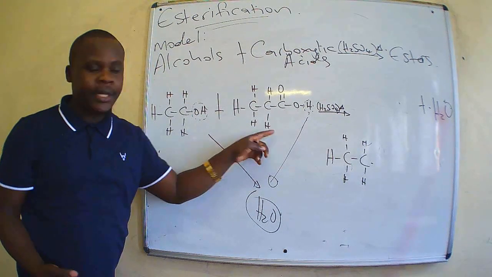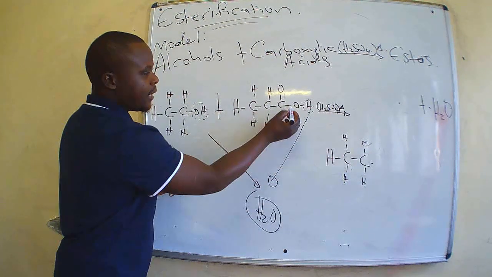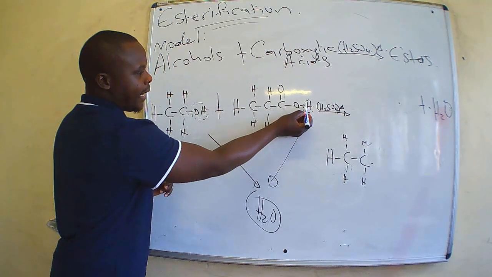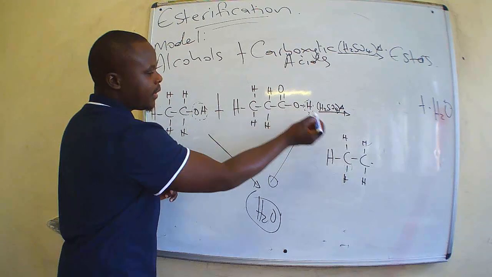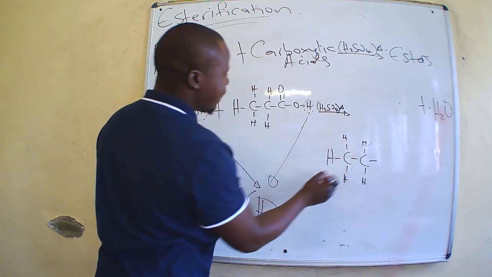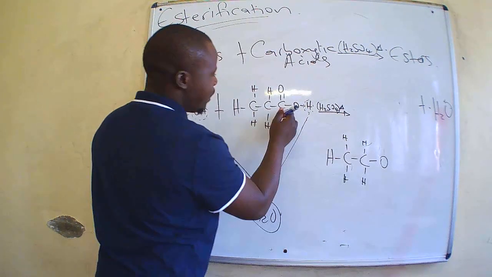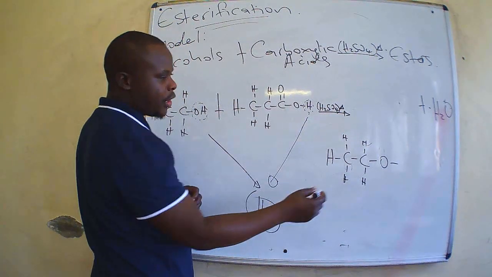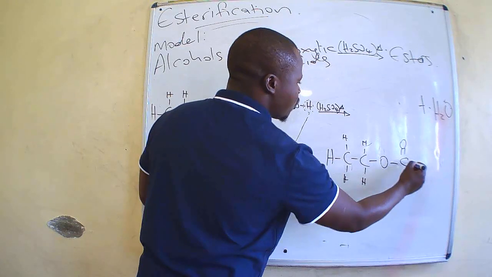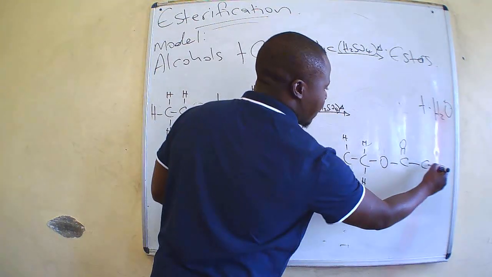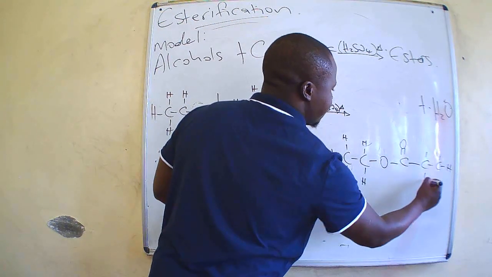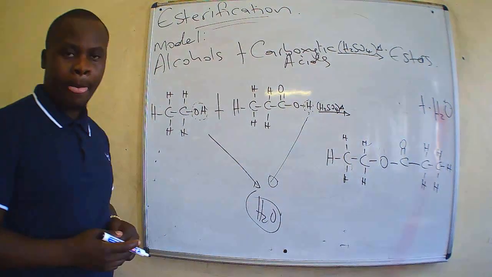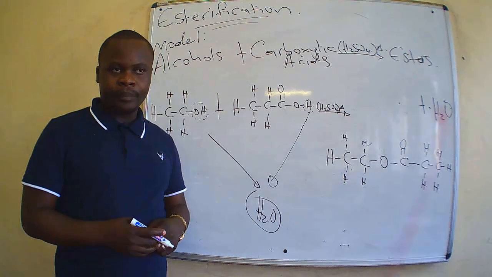How is it going to be joined? It is joined from the end. This is the end. So this is the end here. We removed one hydrogen. This is the end which is left. So this bond comes here. This bond comes here. Then we have an oxygen. Then we have another bond. Then we have carbon with an oxygen atom here in this way. Then we have 2 other carbon atoms like this in this fashion here. So this is how we make an ester. So an ester is now formed.